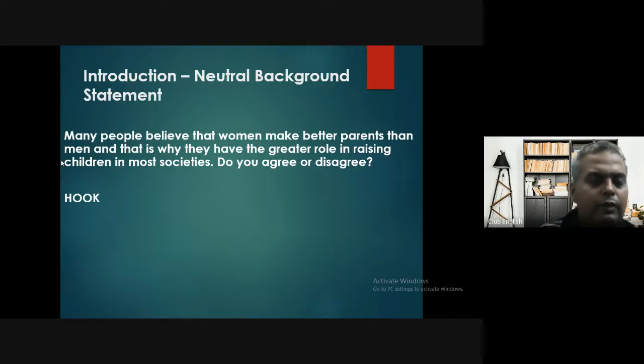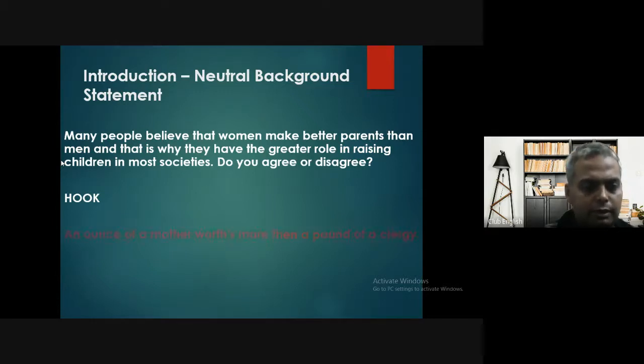So first of all, I'm going to talk about a hook. A hook is a thing in IELTS which clinches the interest of a reader and makes a reader read more. So people think that if I open with very good lines, something out of the box, beautifully summarized and written, it would give a good shape to the essay, and it would definitely help me get better marks. So first of all, we need to understand what a hook is.